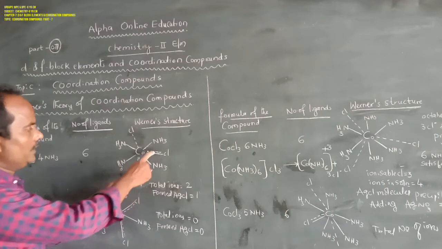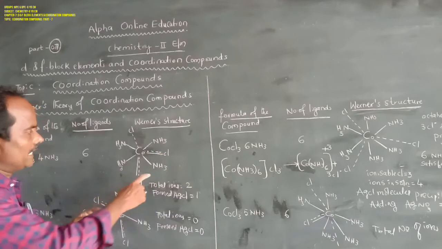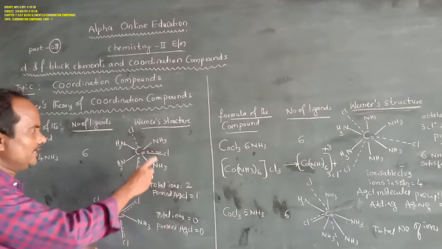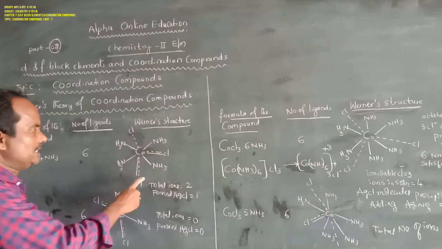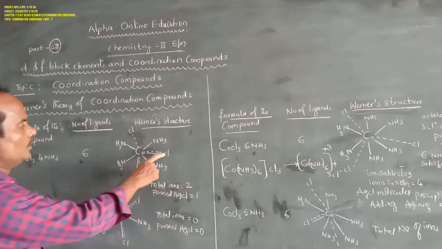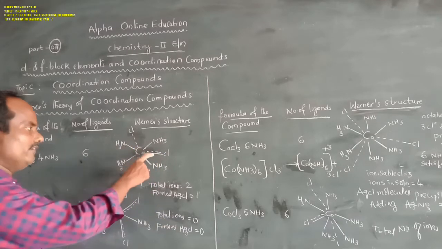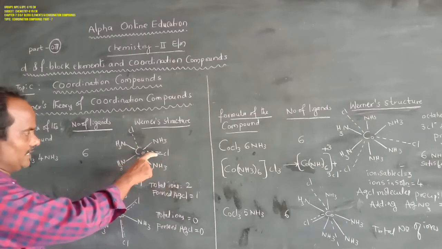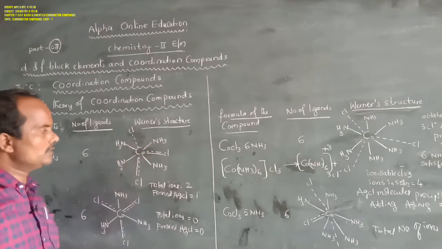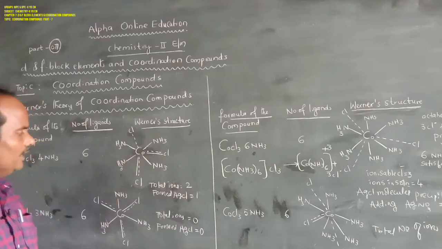The remaining 2 chlorides, which satisfy the secondary valency, can also satisfy primary valency. That's why 2 chlorides can satisfy primary valency as well as secondary valency. The 4 ammonia molecules, being neutral, can satisfy just secondary valency.